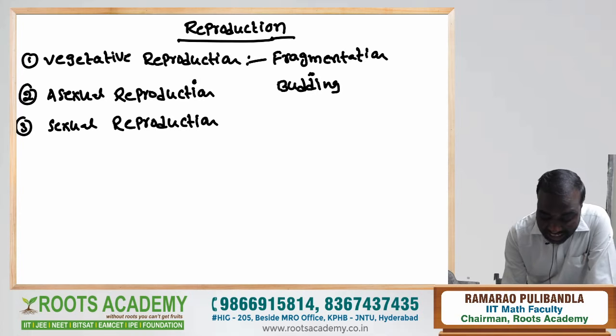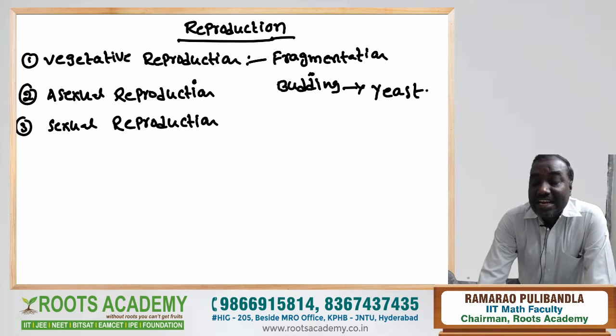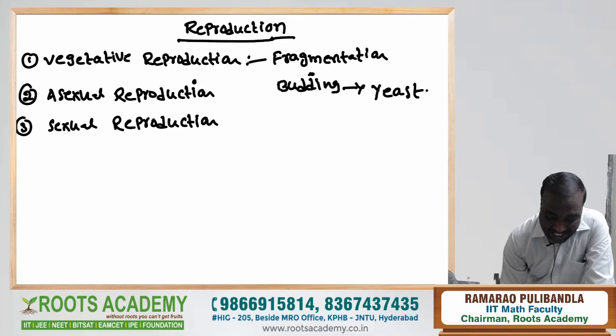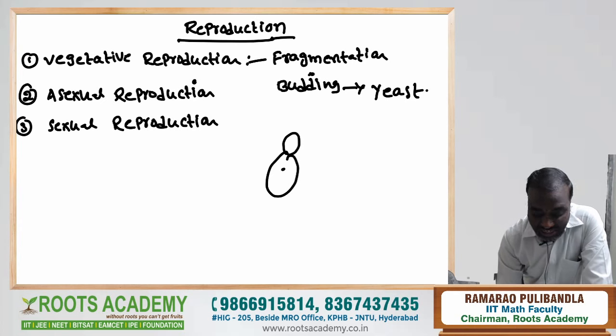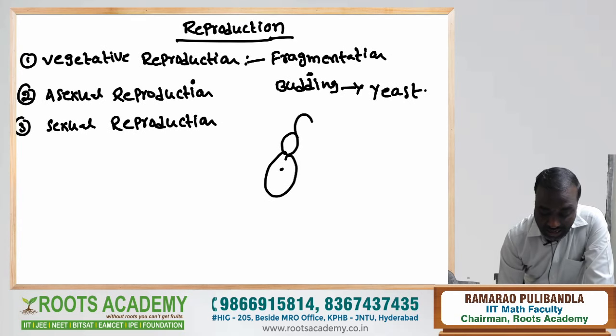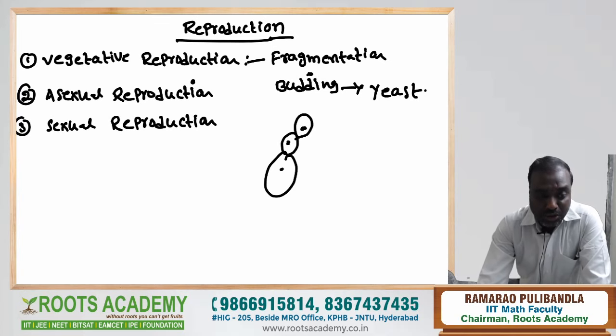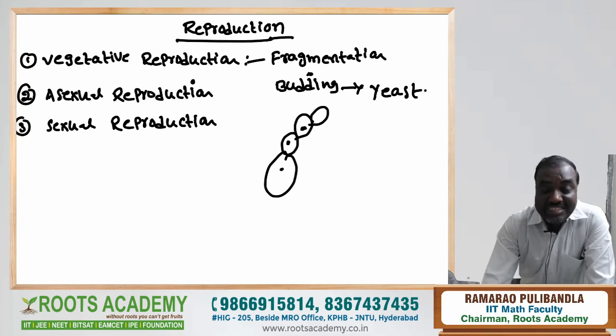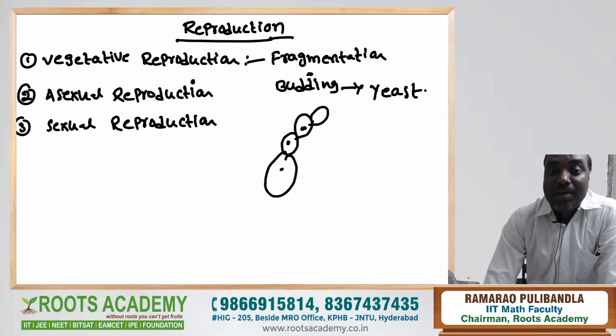The second one is budding. Generally, budding is seen in the unicellular fungus called yeast. What is meant by budding? Budding is a type of cell division, whether mitosis, amitosis, or meiosis. Here, the protoplasm of the yeast comes out from the body and forms a bud-like structure. Each bud develops into a new individual. Sometimes a chain of buds is formed on the yeast.